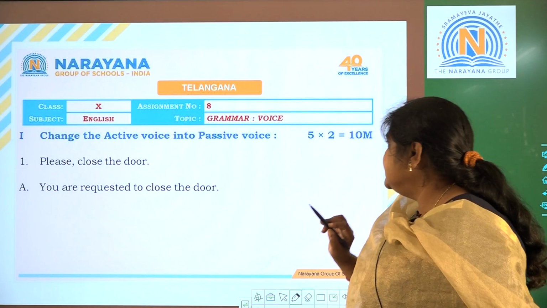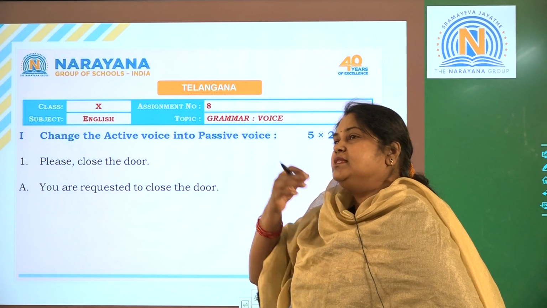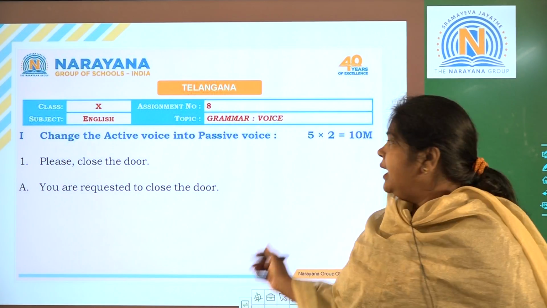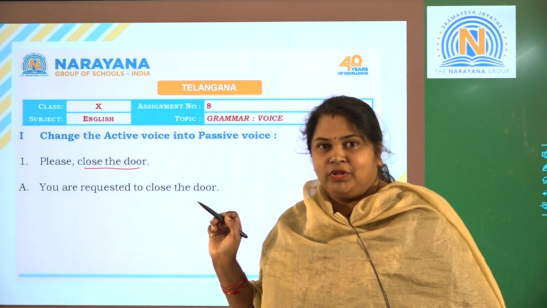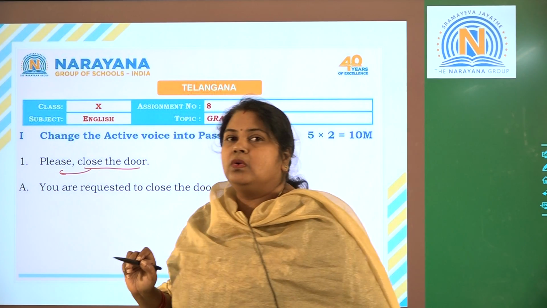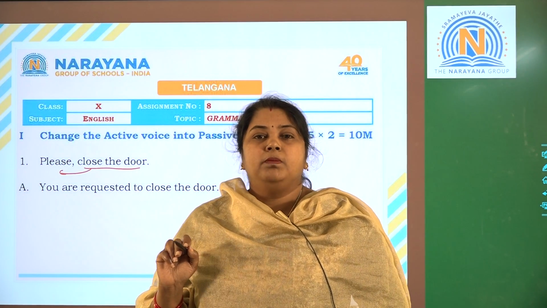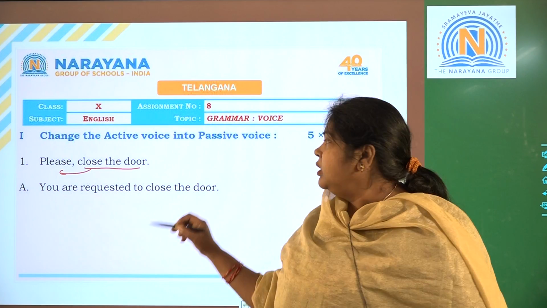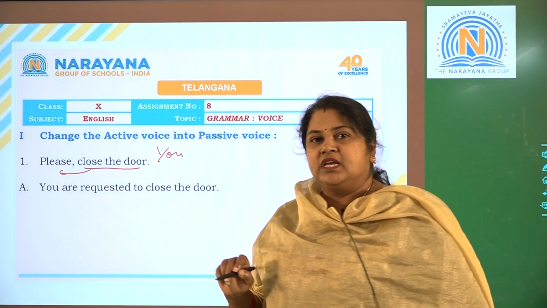The first one is please close the door. Please close the door is the given sentence. Now this is an imperative sentence. Actually close the door is a command. Right? But here please is given. Please close the door. In an imperative sentence, subject is omitted. And what is the subject? You. Right? You is the subject.